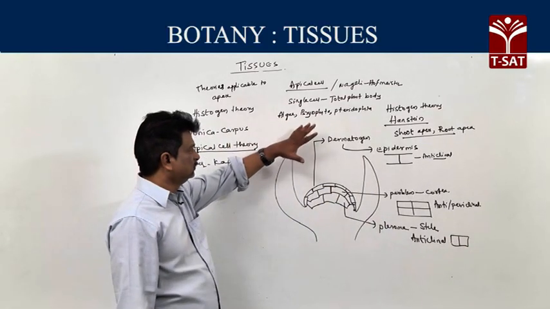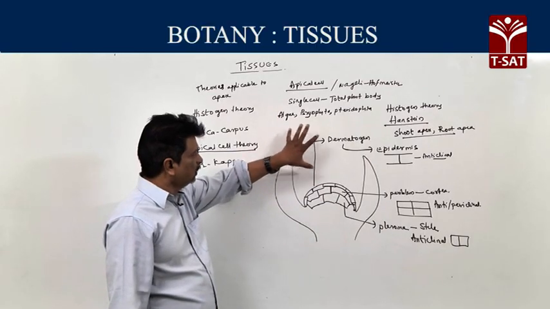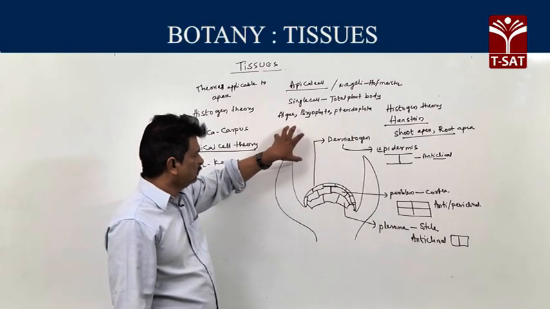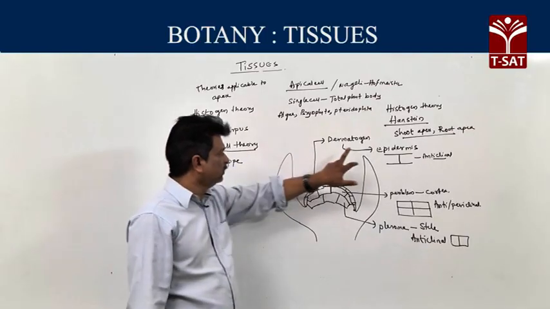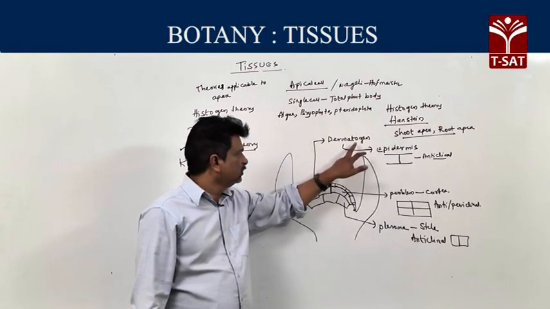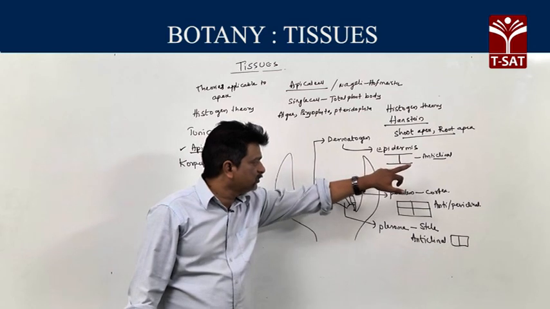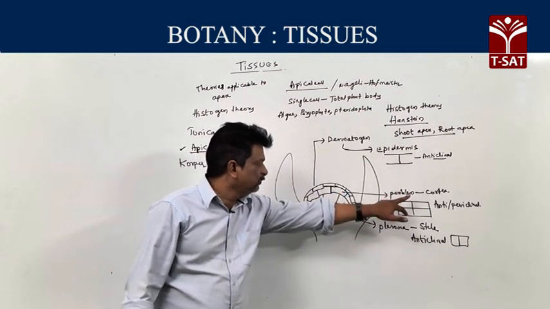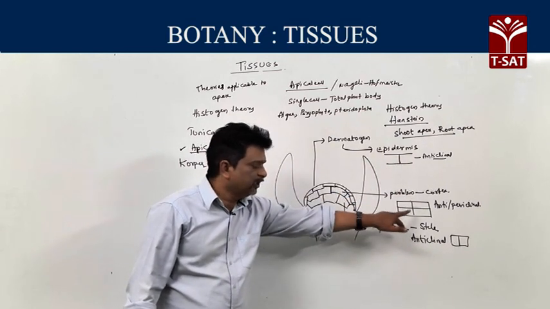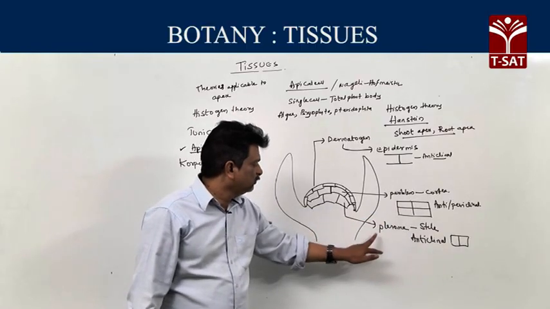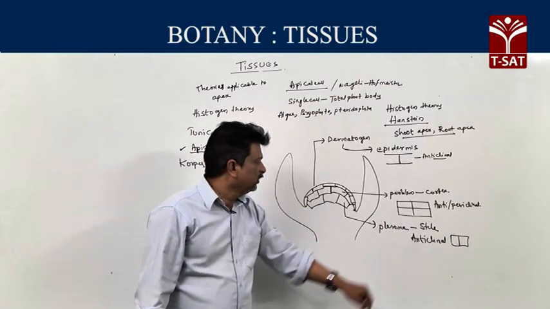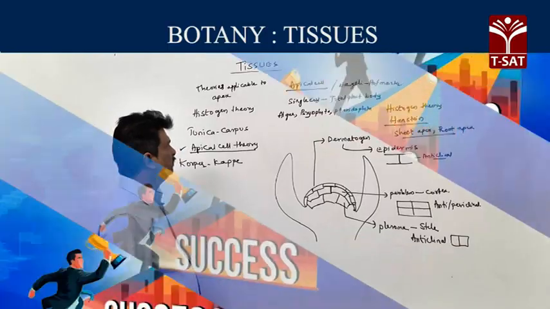So this is the histogen theory, applicable to both shoot and root apex. First for shoot apex, there are three meristems. Dermatogen gives epidermis by anticlinal division. Periblem gives cortex by both anticlinal and periclinal division. Third, plerome gives stele by anticlinal division.